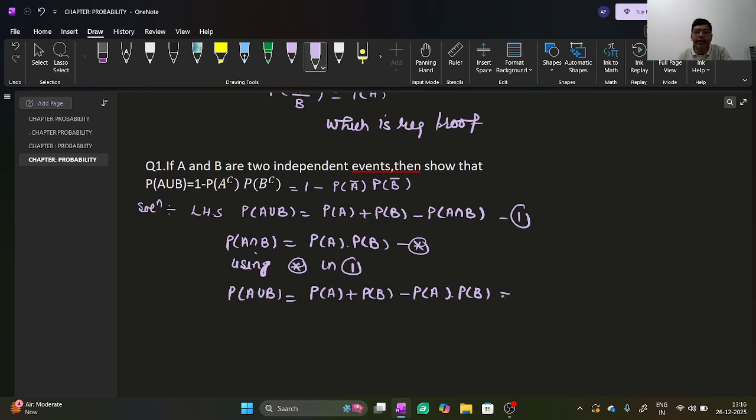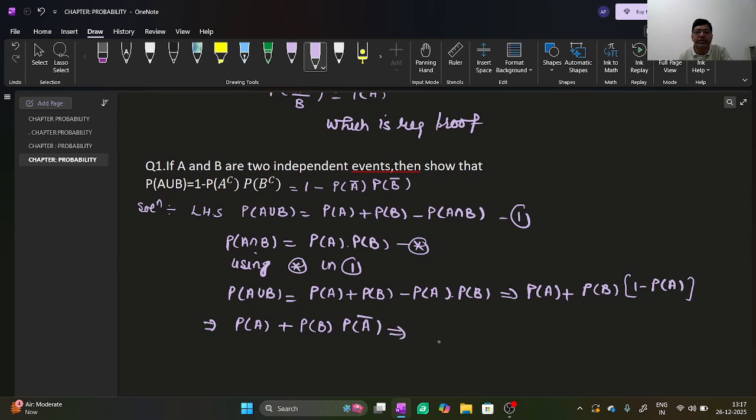This implies you can write probability of A plus probability of B is common, then 1 minus probability of A. You can write this implies probability of A plus probability of B into probability of A complement.